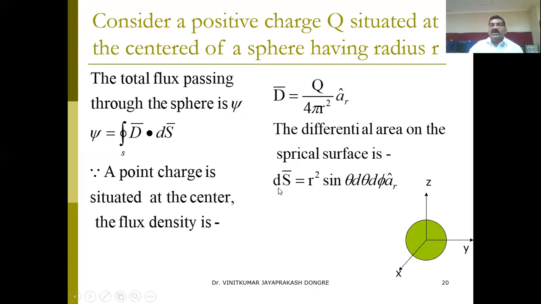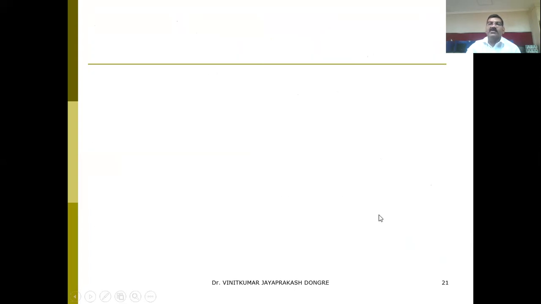The surface can be calculated by this formula because we have assumed that this is a sphere, so we are considering the spherical coordinate system. If you want to know how we got this, please refer to the previous video on the coordinate system, and you will come to know from where we derived the formula.